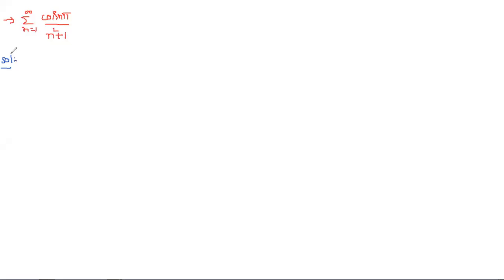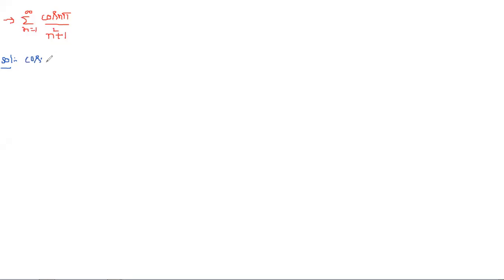We are discussing alternating series here, and the given series must consist of alternately positive and negative terms. But if you see here, is there any alternating sign they mentioned? They just mention cos n pi by n square plus 1. Is this an alternating series or not? So how can you say that this is an alternating series?